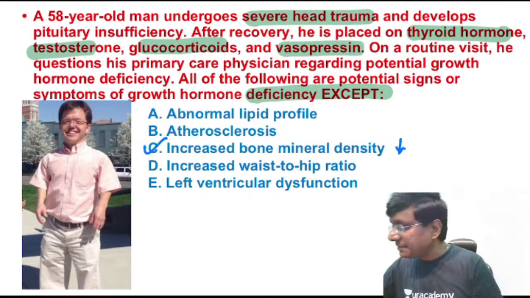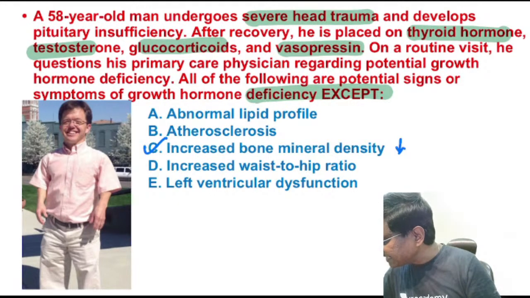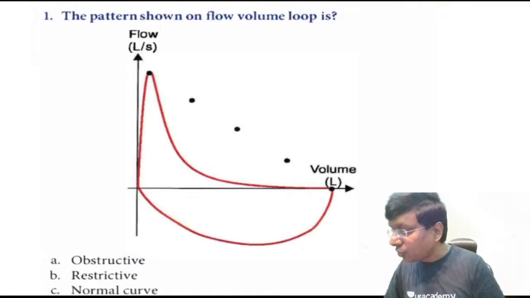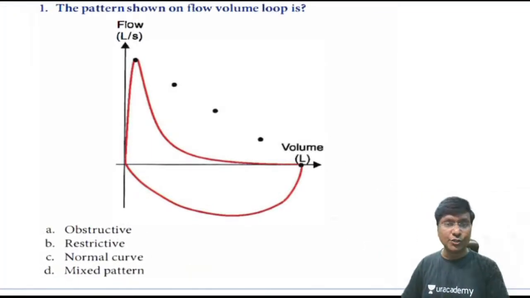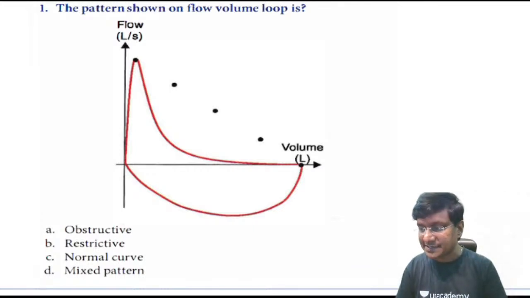Now, another very important area of questions that have been asked previously was the flow volume loops. Another important PYQ was the flow volume loops. Now, the pattern shown on the flow volume loop is the obstructive pattern, restrictive pattern, normal curve, or mixed pattern. So what do you think is the correct answer here?